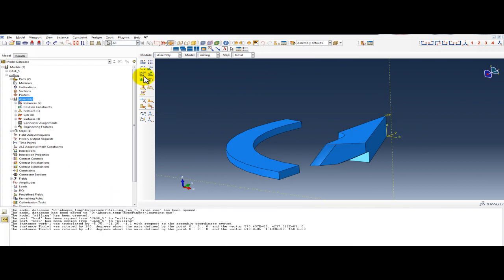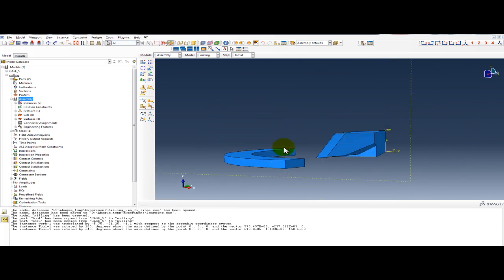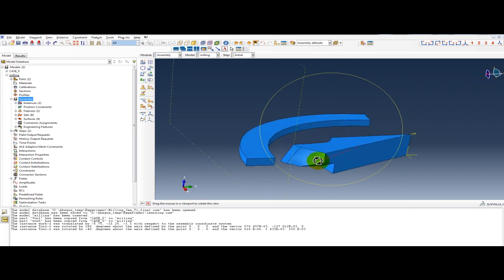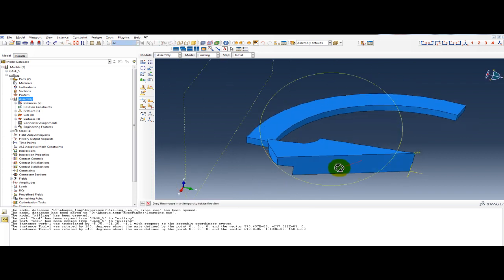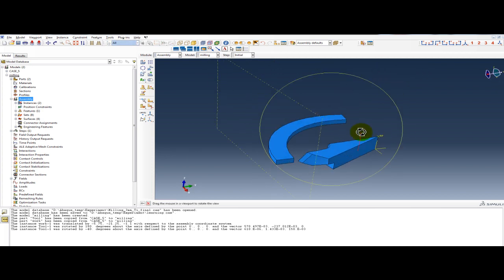So after making all the rotation from this button and all the translation from this button, we got this location of the tool. So this is the new tool. The before tool had some problem, and the workpiece was cut half to reduce simulation time.